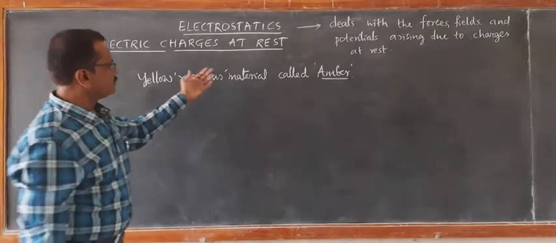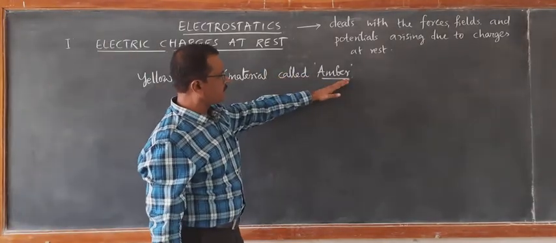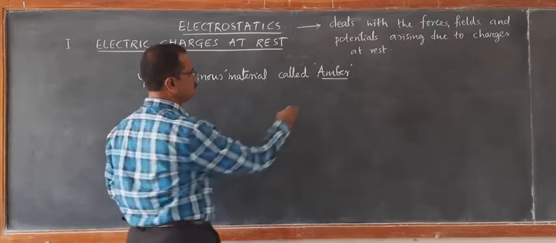The name of amber in the Greek language is electron, spelled ELEKTRON.